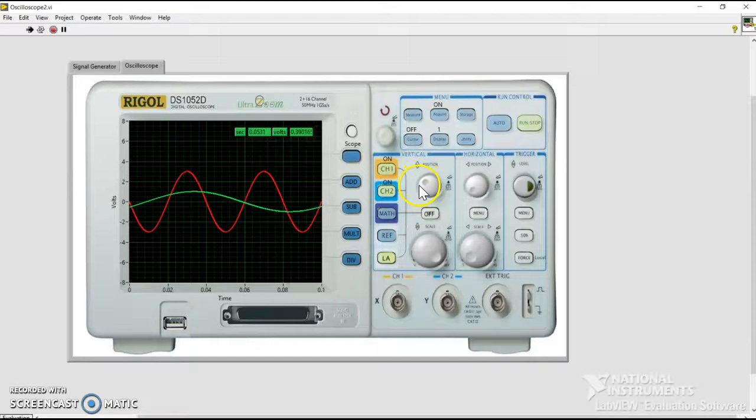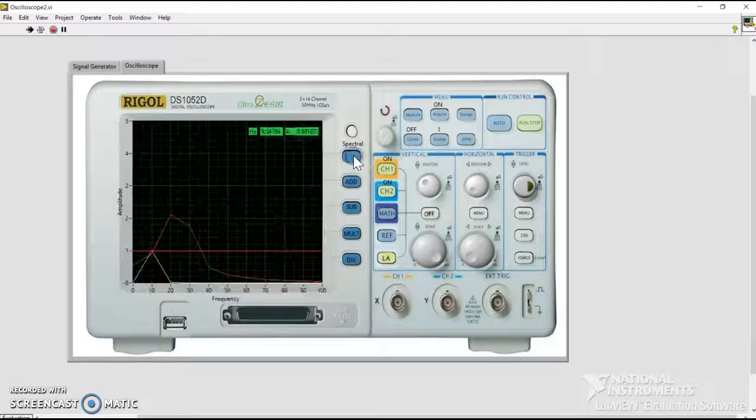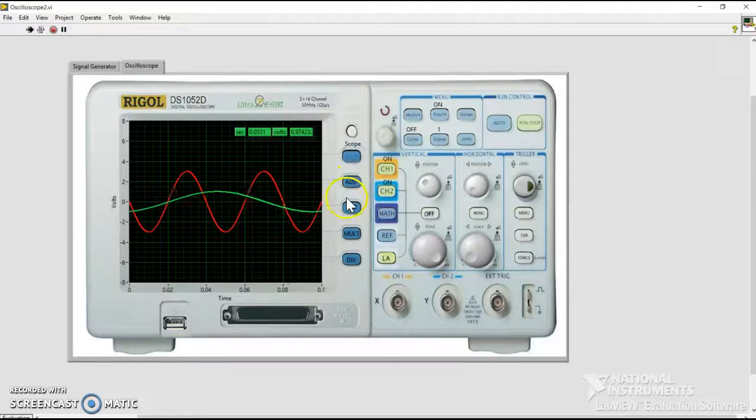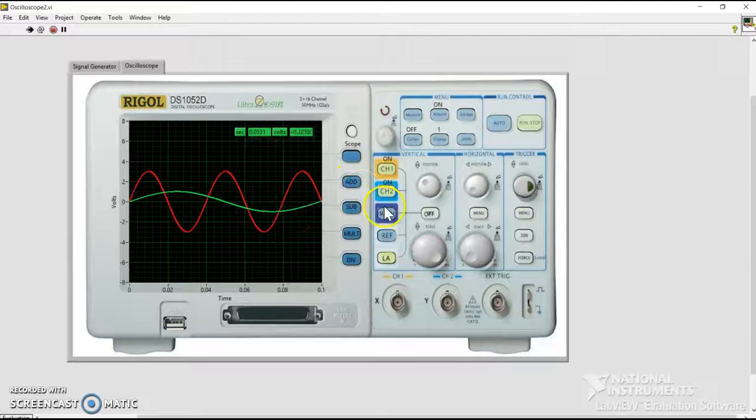It's controlled by relays. Also, if you click this button right here, you can get a spectral analysis, and there's a cursor built in so you can kind of fine-tune your data. So the red is about 20 hertz and the white is about 10 hertz. Going back, this also has the ability to trigger with this button.